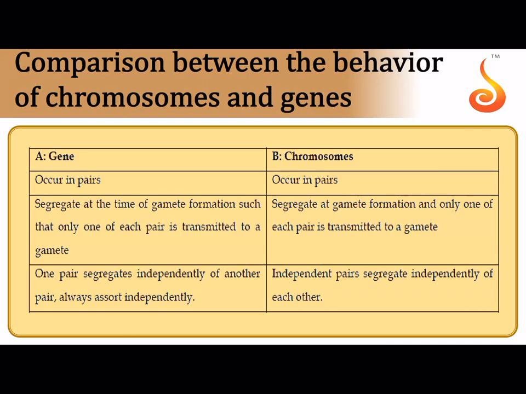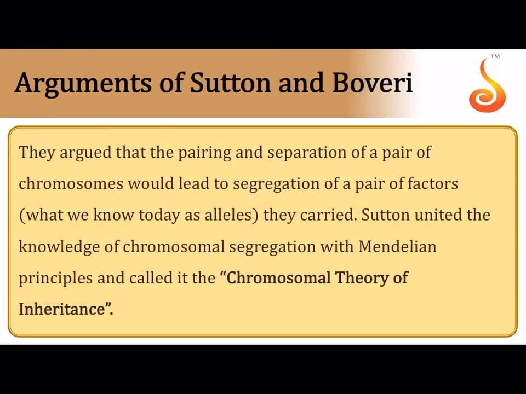So this comparison was drawn actually between the chromosomes and genes. Like we saw, they both occur in pairs, they both segregate during the time of anaphase 1 of meiosis. Their segregation happens in such a way that the separation of one pair of homologous chromosomes does not depend on the other pair of homologous chromosomes.